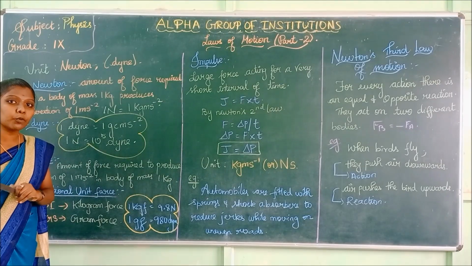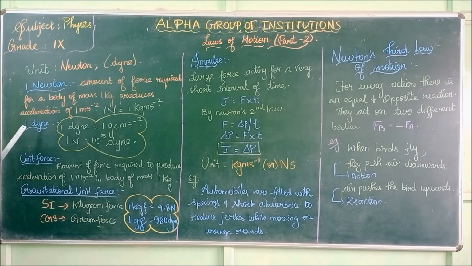In the CGS system the unit of force is dyne. Now what is 1 dyne? 1 dyne is the amount of force required for a body of mass 1 gram to produce an acceleration of 1 centimeter second power minus 2. Newton is the force for a body of mass 1 kilogram, expressed in the MKS system, while dyne is expressed in the CGS system, that is centimeter gram second system.